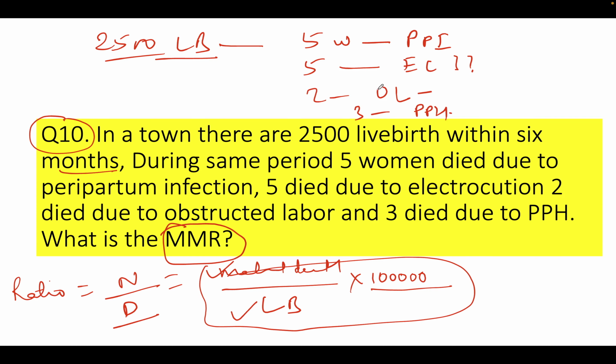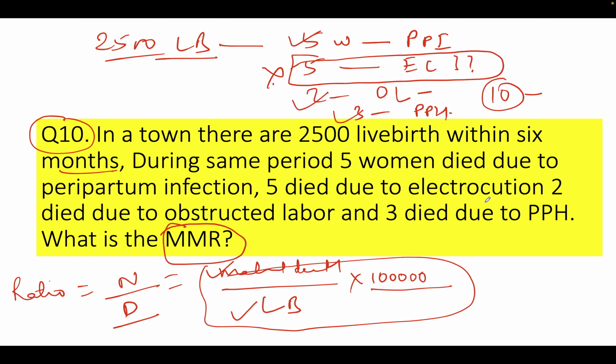The only catch in this question is, should we include the 5 women who died due to electrocution? No, because this is not a maternal cause of death. So we will include the 5 women who died due to peripartum infection, 2 due to obstructed labor, and 3 due to PPH. So a total of 10 pregnant women died due to maternal causes.